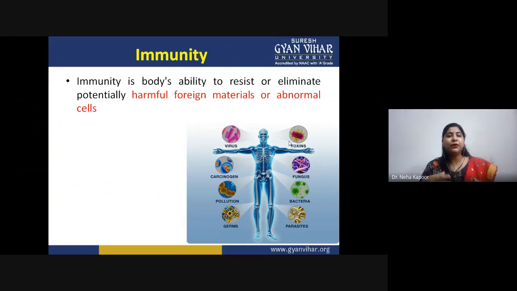For example, if our body cells become cancerous, our immune system comes into the picture and starts eliminating them. Immunity can be provided against a range of things, for example, viruses, carcinogens, pollution, dust particles, germs, parasites, bacteria, fungi, and toxins. All of these entities are resisted by our inborn immune mechanisms.